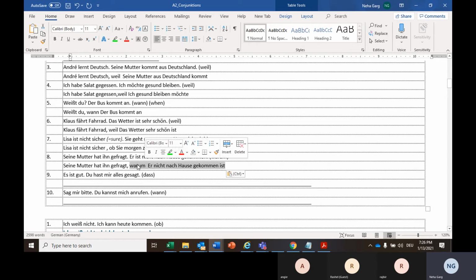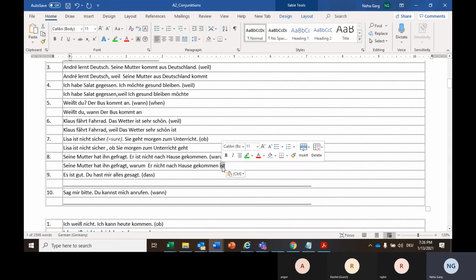Now if we are not using this first sentence, this particular sentence, why he hasn't come to house, will be a direct question, but we have added this additional sentence here which makes this question indirect. So in indirect questions also the conjugated verb will go at the end. So warum is working here as a connector between these two sentences.